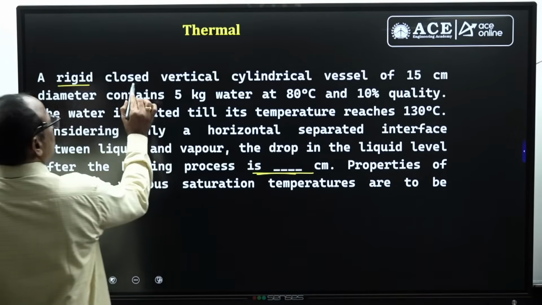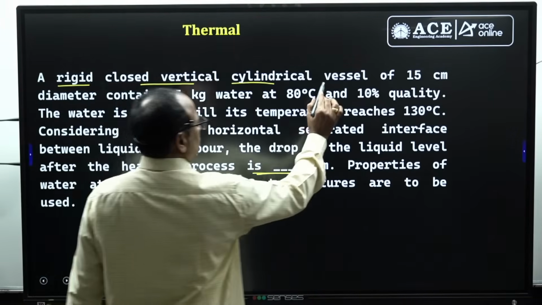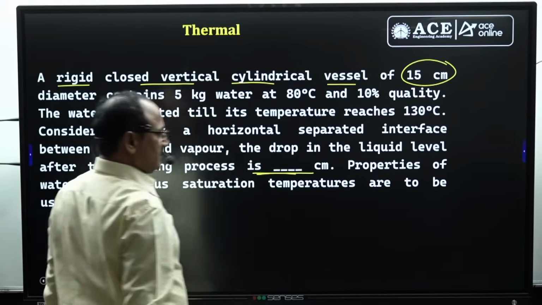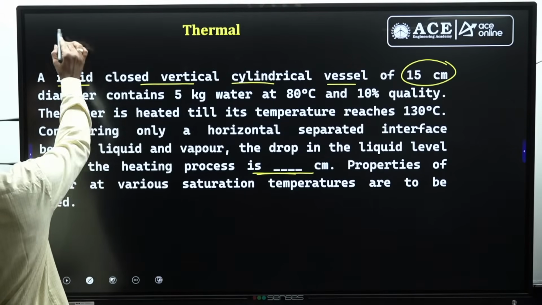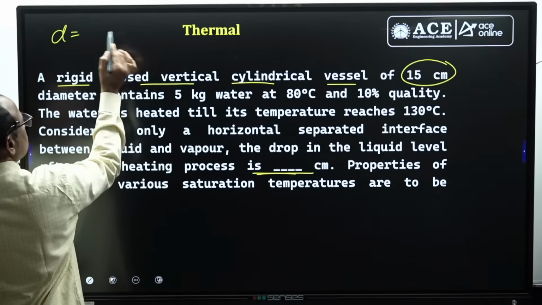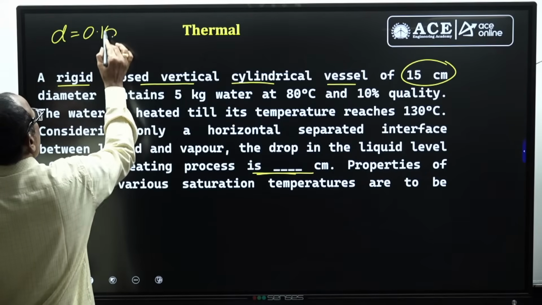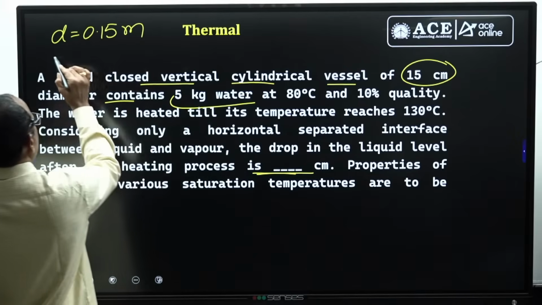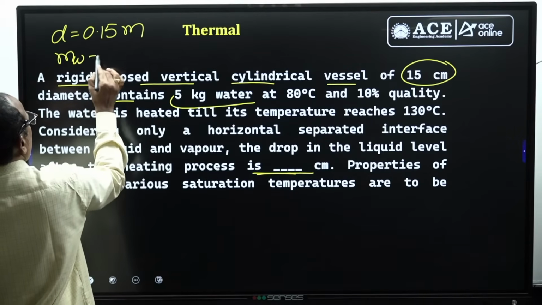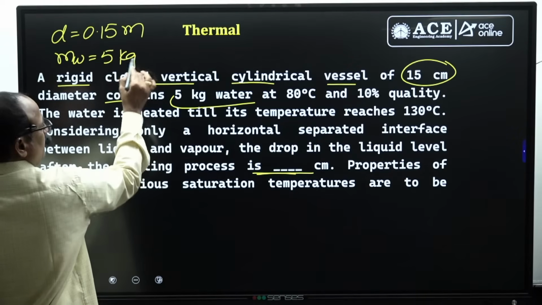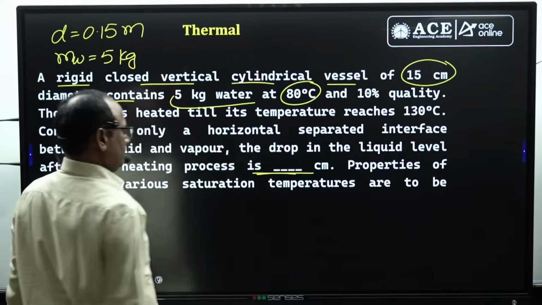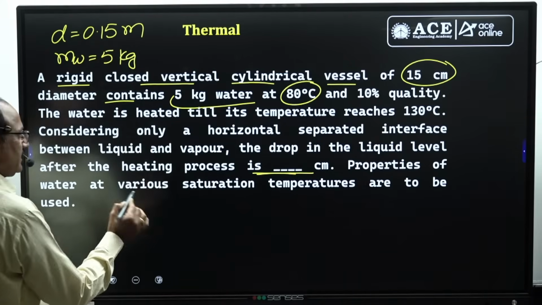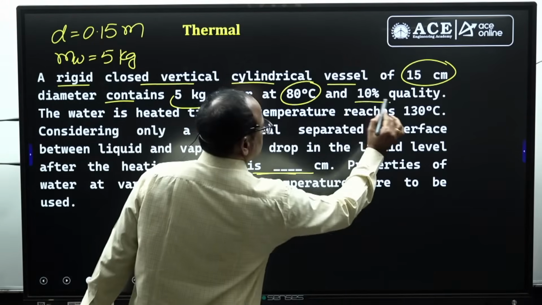A rigid closed vertical cylinder vessel of 15 centimeters diameter. Diameter of the cylinder D given 15 centimeters means 0.15 meters. Contains 5 kg of water. Mass of the water given 5 kilograms. At 80 degrees centigrade, initial temperature is 80 degrees centigrade and 10% quality.